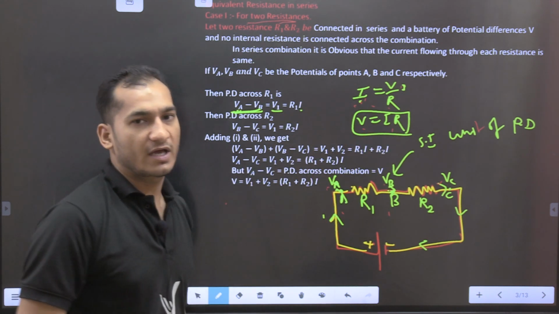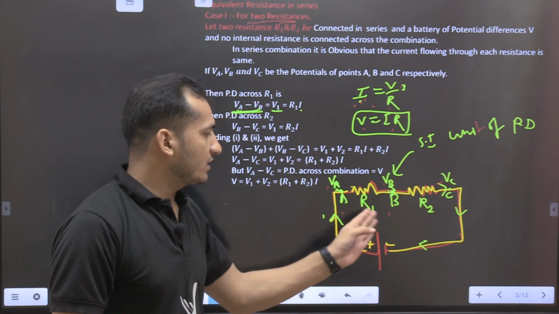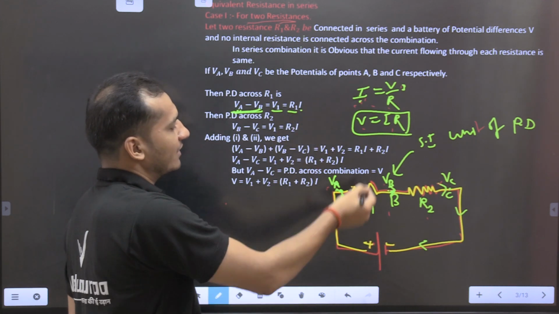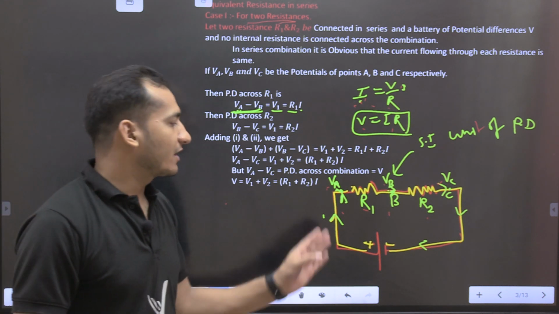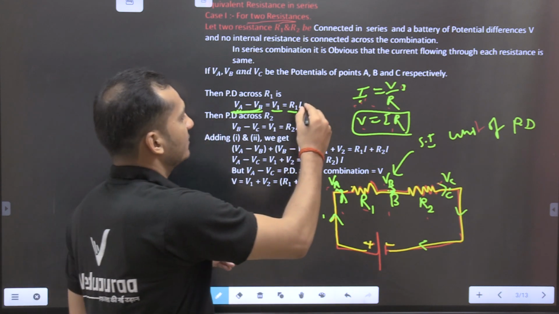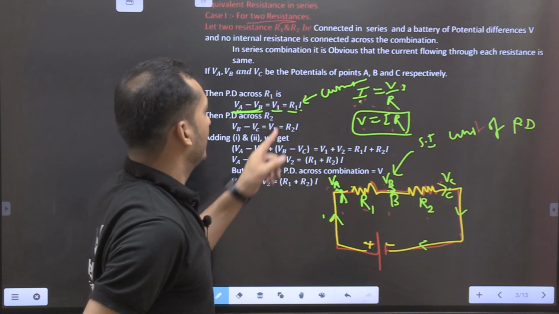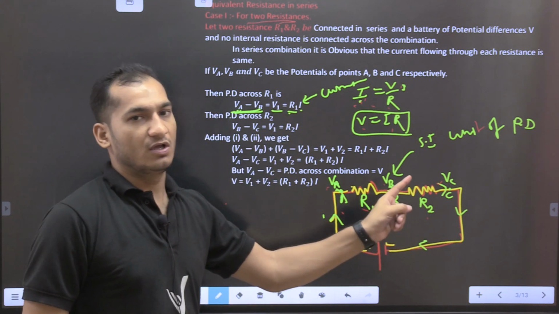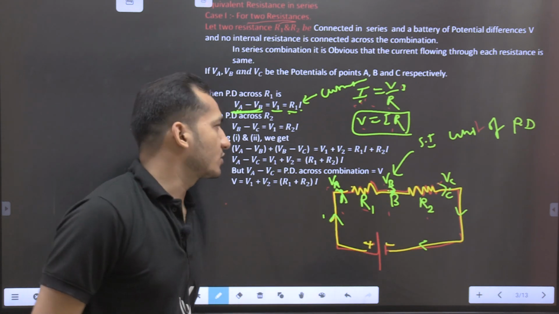If two resistors are given, we have to give them different names: the first is R1, and the current is common because in series combination the currents are the same, so we take I. I is our current, R1 is our first resistor and R2 is our second resistor. These resistors are different, so we use different names.